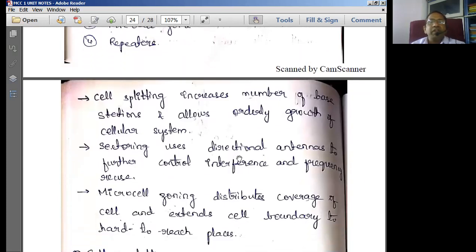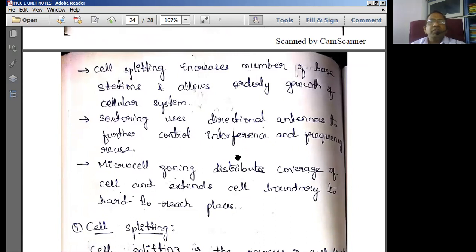Well, so what is cell splitting? Cell splitting means we split the number of cells in a basic cell. In doing so, what is going to happen? Cell splitting increases the number of base stations and allows orderly growth of the cellular system. So the number of cells we increase with some strategy, that's called cell splitting.